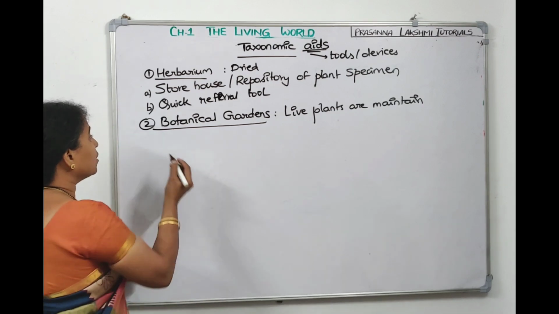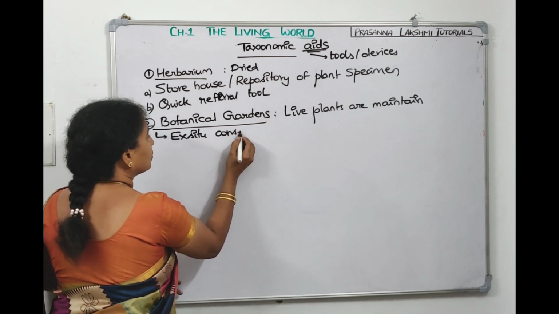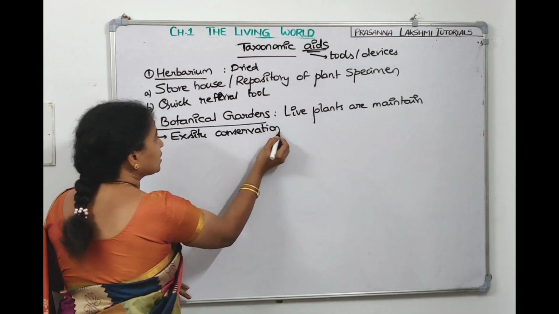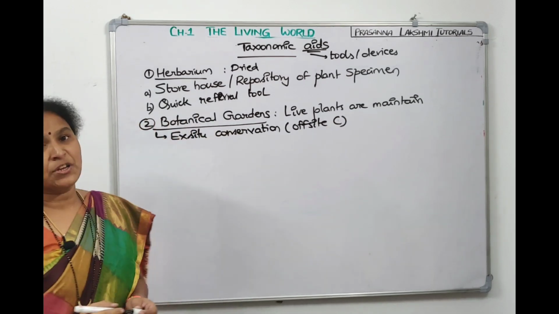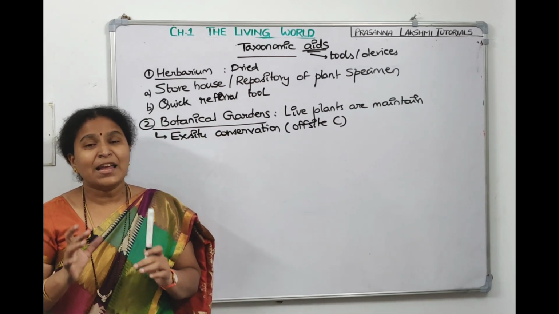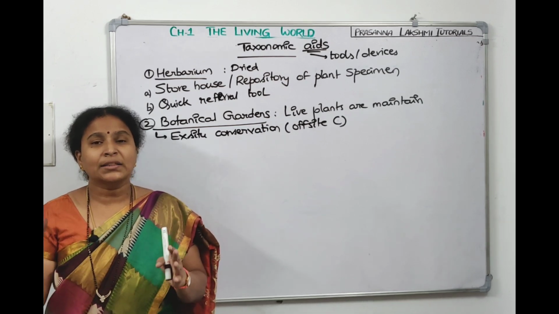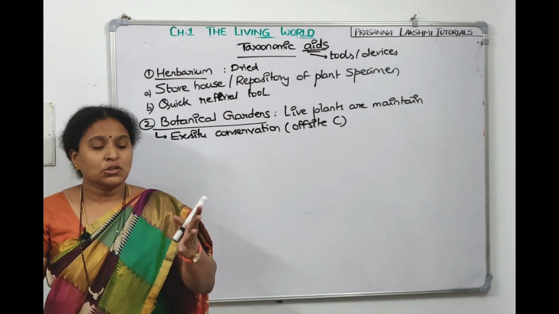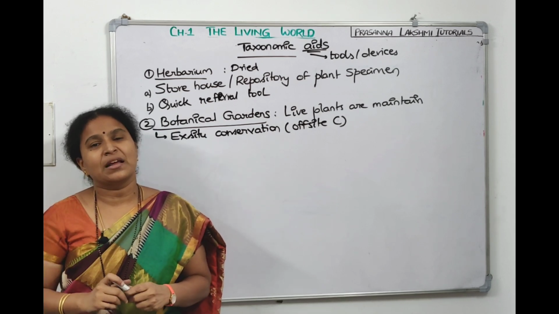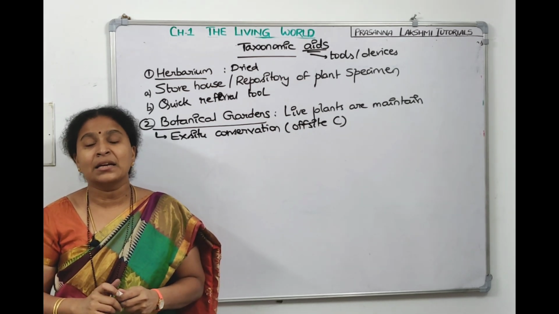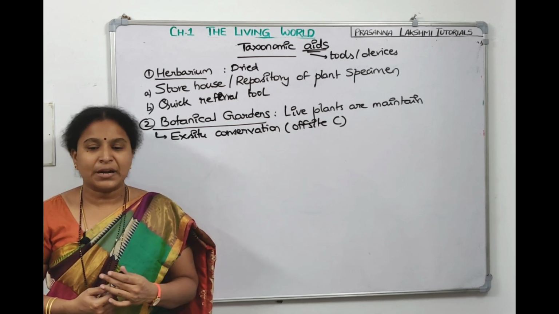So, botanical garden comes under which type? It comes under ex situ conservation. Ex situ means it is not on site, it is off-site conservation. In a botanical garden, I told you live plants are being maintained. If you visit any botanical garden, so many trees will be there. On the tree, a label, a board will be there. So they'll tell which plant name it is, which family it belongs to, and a little bit of information about that family. So if you visit a botanical garden, we can come to know the morphological structures and which family it belongs to. So this is about botanical garden.